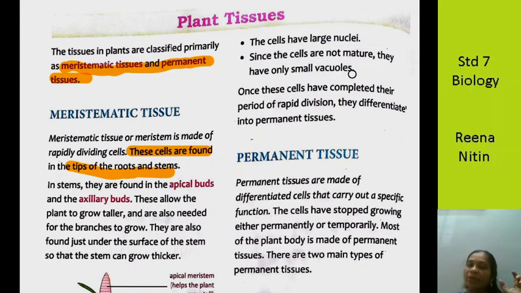Since the cells are not mature, they have only small vacuoles. Now what are vacuoles? They are small empty spaces inside a cell. Empty spaces inside the cell are known as vacuoles. The vacuoles are very small in the case of meristematic tissues. Once these cells have completed their period of rapid division, they differentiate into permanent tissues. Once these meristematic cells have finished rapidly dividing, what happens to them? They convert themselves into permanent tissues.